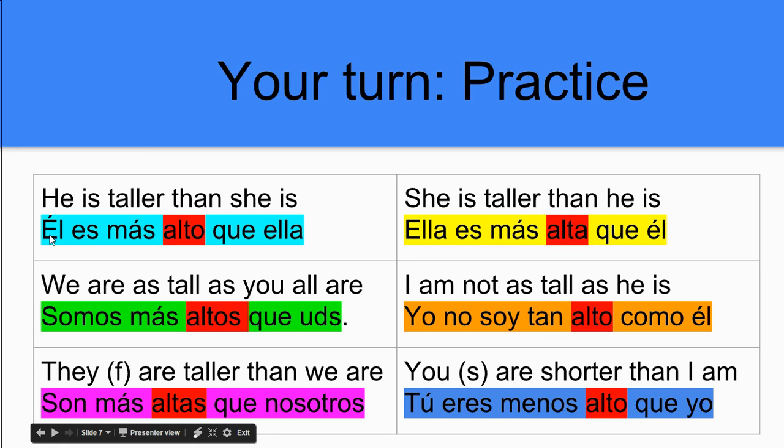This is the original structure. Él es alto. Somos altos. Ella es alta. Son más altas que nosotros. Because they're feminine, altas goes back to the ellas son. You are shorter than I am. I assumed gender here and said tú eres alto, but you could have said alta if you were talking to a girl.